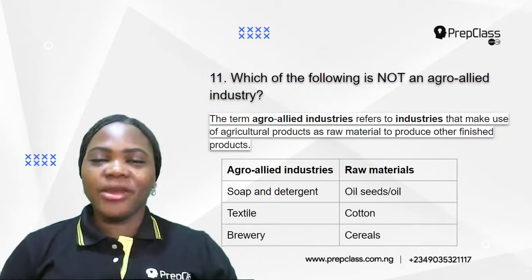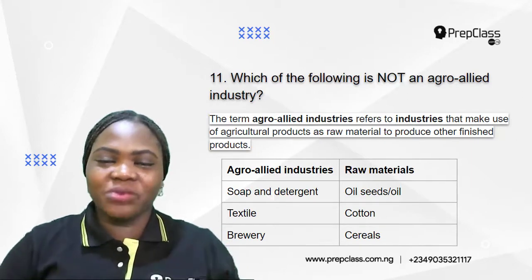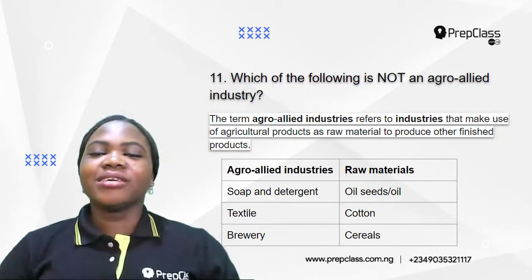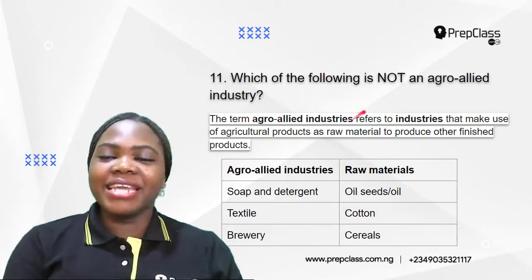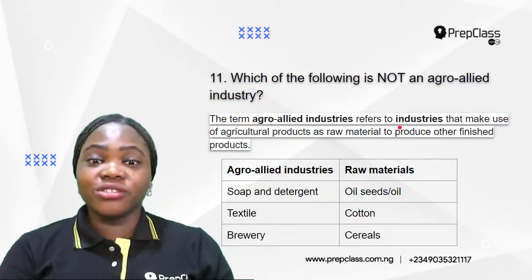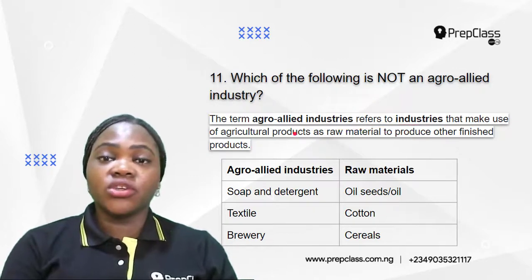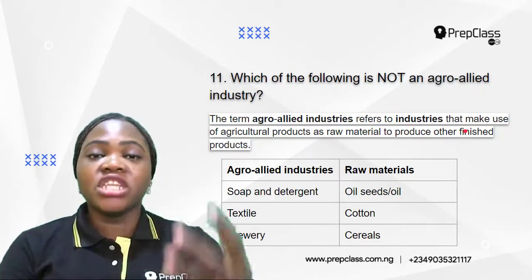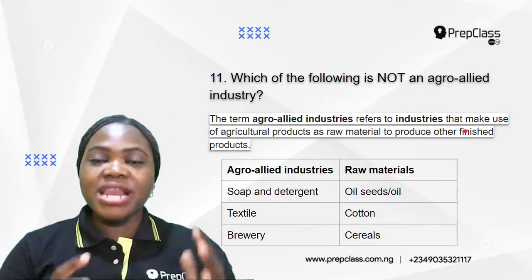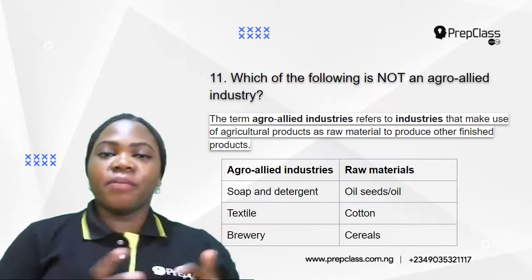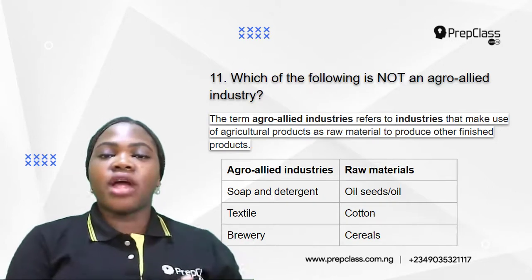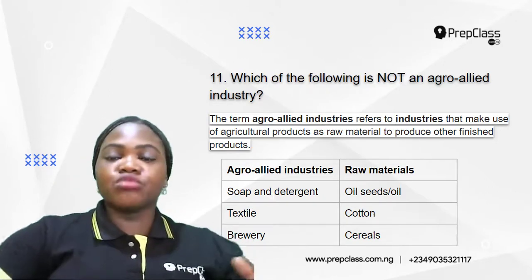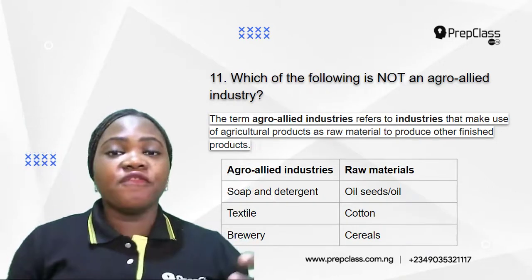So first of all, what does agro-allied industry mean? The term agro-allied industries refers to industries that make use of agricultural products as raw materials to produce other finished products. So they rely on agricultural products. They use these agricultural products as raw material to produce other finished products.